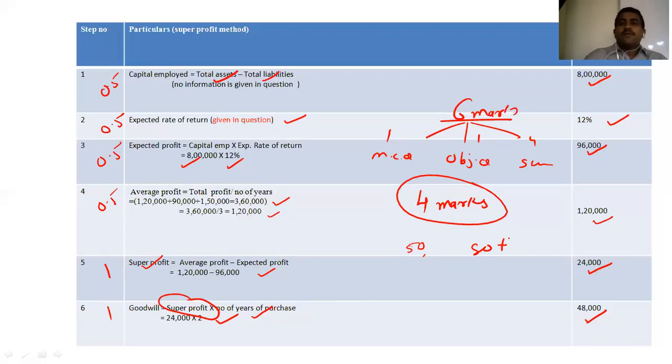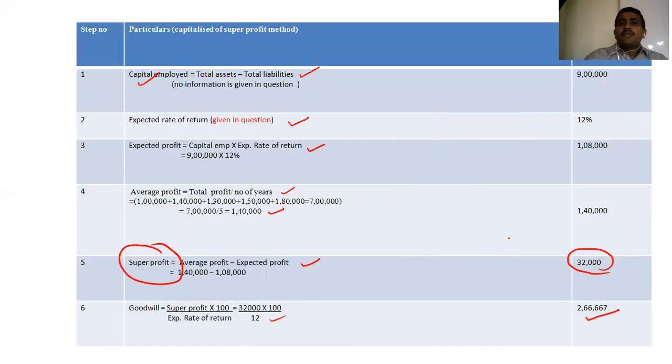Revised? Okay, very fine. Now you can see that my slides are also over. It means the method is over and this chapter is now completed. So a short revision of whatever we have learned in the topic of goodwill. First, you have to learn the theory part from your textbook. It's very easy. In goodwill, we know there are 4 methods. One is the average profit method.